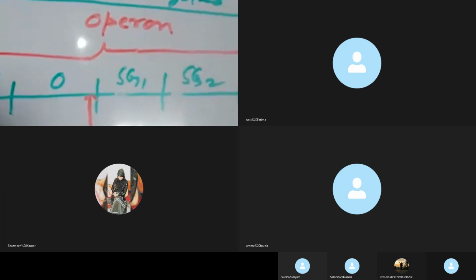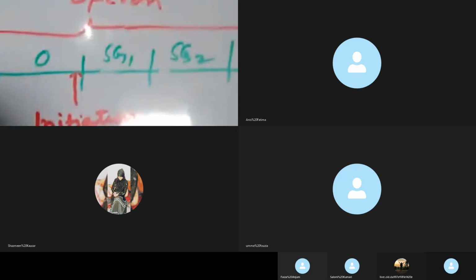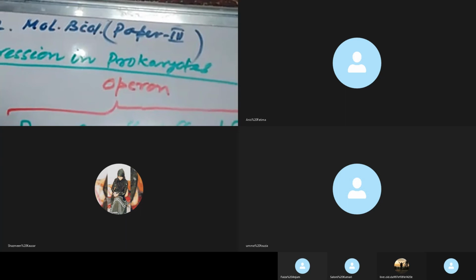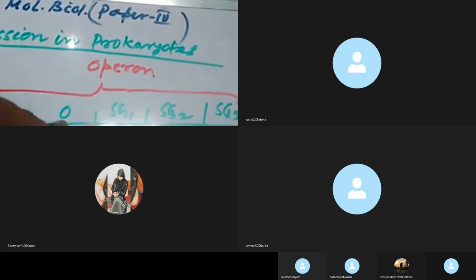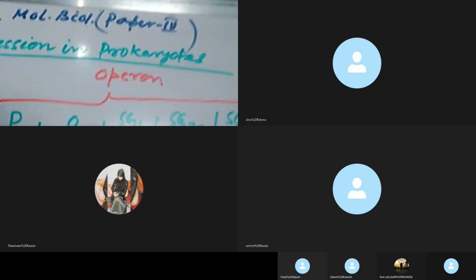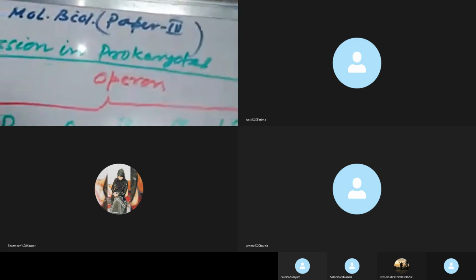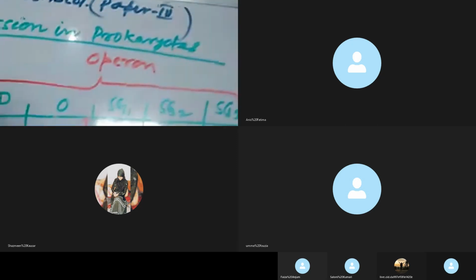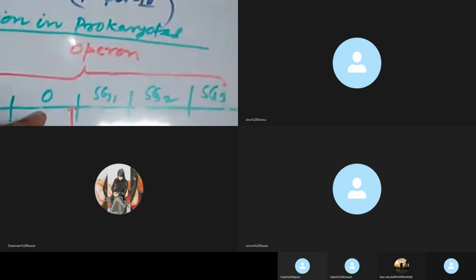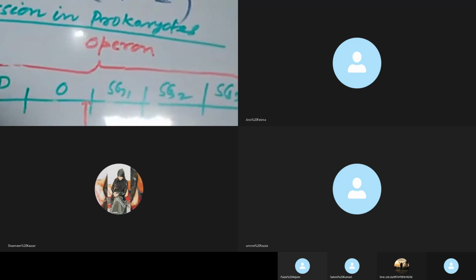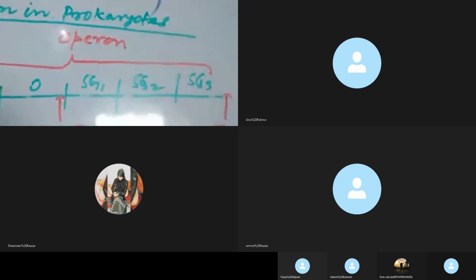That protein is known as the repressor protein, and that repressor protein may be active or inactive. This repressor protein, encoded by this regulator, has its binding site located on the operator region. ठीक है, when the repressor protein binds at the operator region, further transcription of the structural genes does not take place. So this operator region should remain free. When this operator region remains free, RNA polymerase enzyme binds at the promoter and transcription starts from this site, the transcription initiation site.